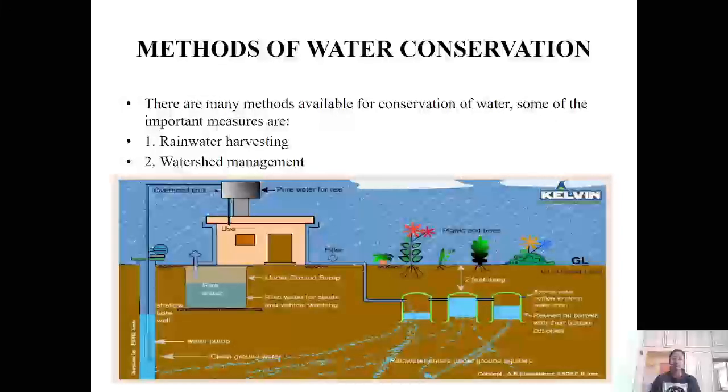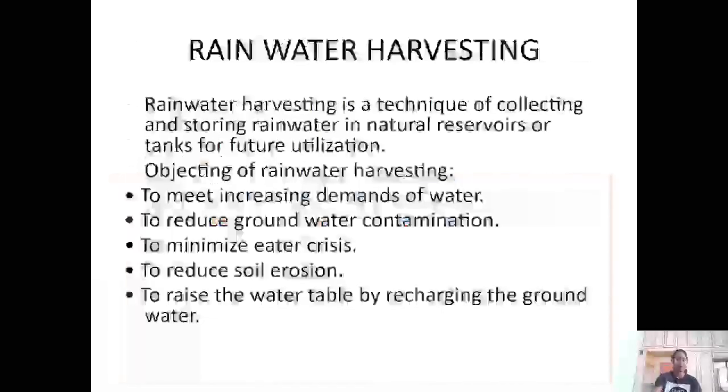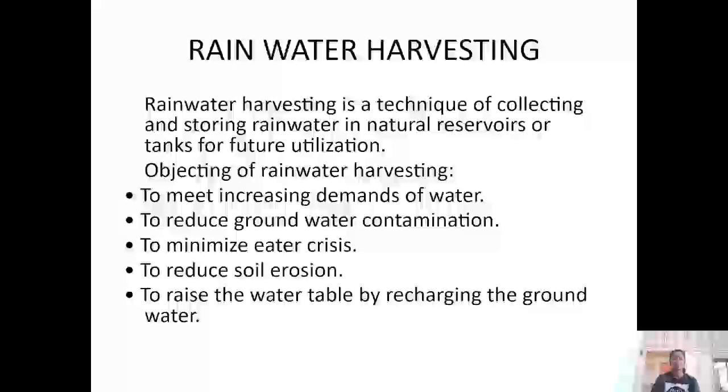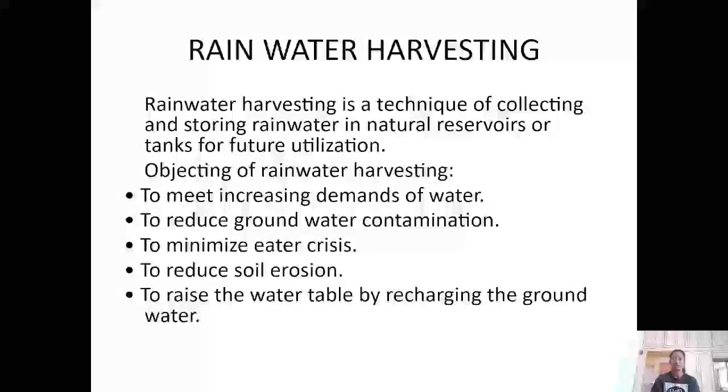Methods of water conservation. There are many methods available for conservation of water. Some important measures are rainwater harvesting and watershed management. Rainwater harvesting is a technique of collecting and storing rainwater in natural reservoirs or tanks for future utilization.